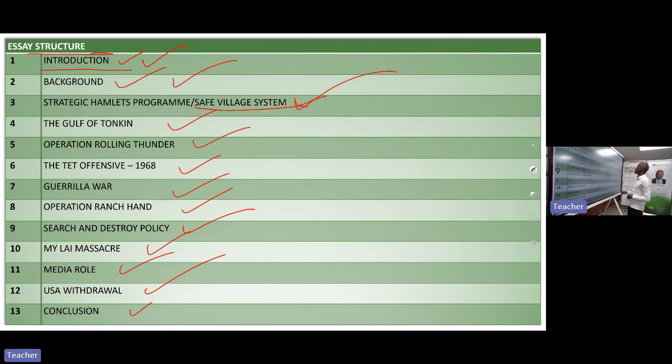Are we clear? Because we said we are using an NPR approach when you are writing a paragraph. Forget that we've given you in point format, but when you are writing it down in your essay, you write it in paragraph format. The upper part is NP, and the lower part is the reasons. So in our next session, we will be continuing with the rest of the strategies that were used by USA, which were not successful in defeating the Vietnam.